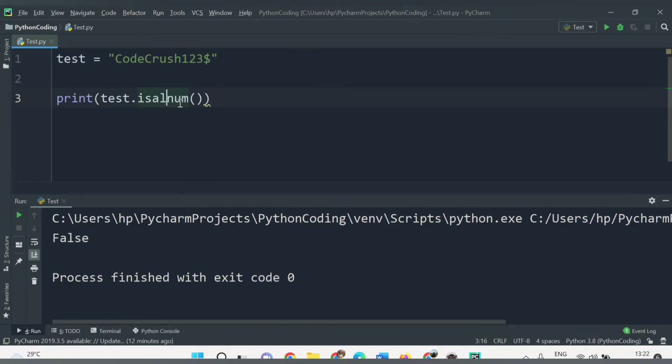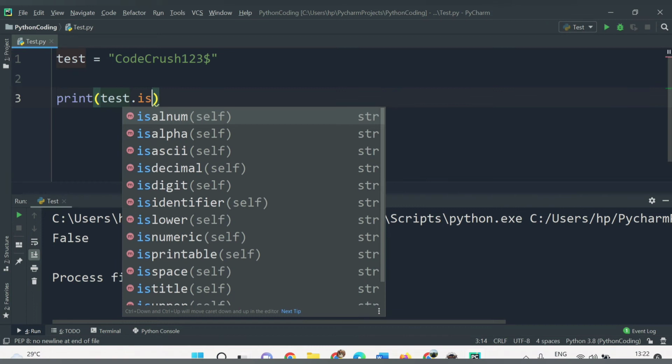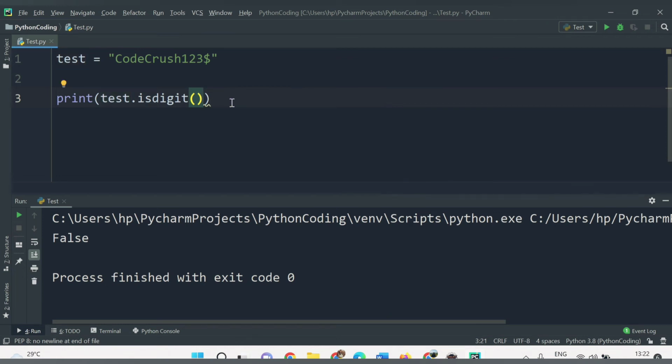So let's see that. What is the method name here? You just need to provide your dot test dot, and it will get you the method. So it was isdigit. You can see many methods are there. They can be used as per your requirements. So isdigit. In this case, we should get false, right? Because here we have characters also and digits also, but we are just checking isdigit. So if we provide only digits here, then what will happen? Let's see. So it's saying true because we have provided a numeric value here.